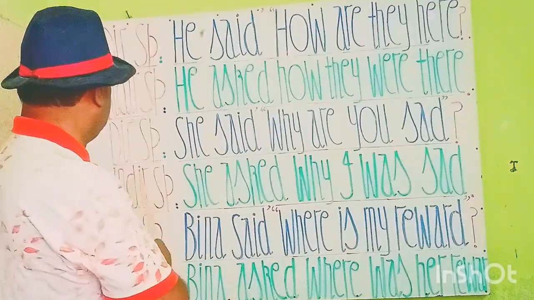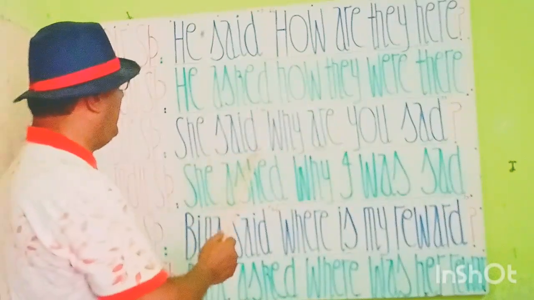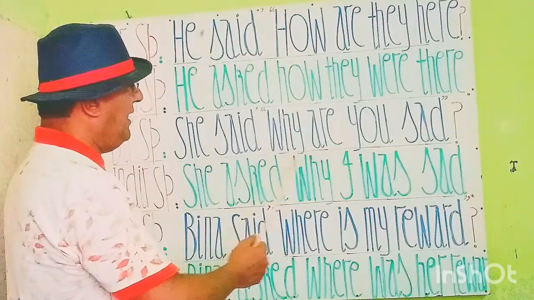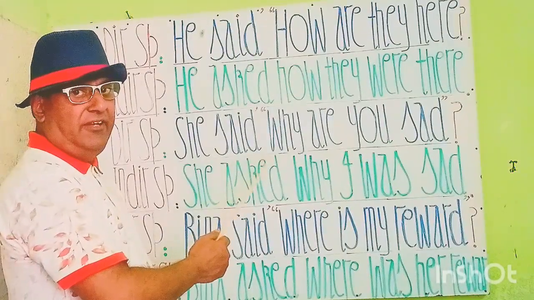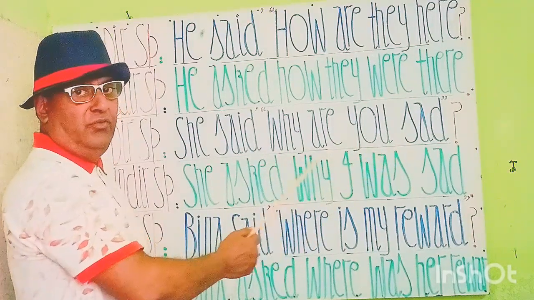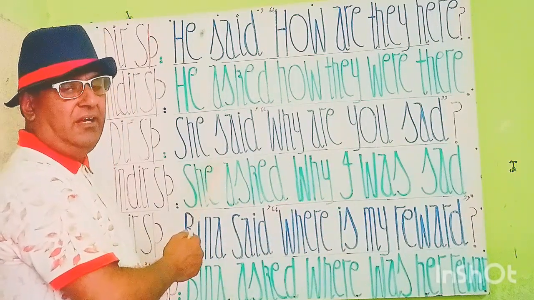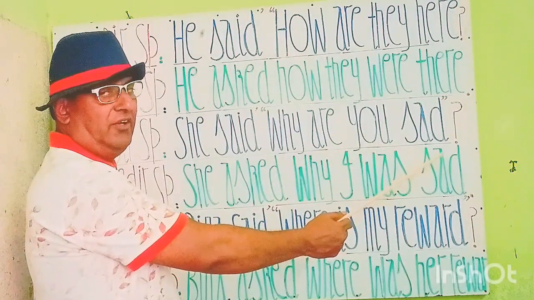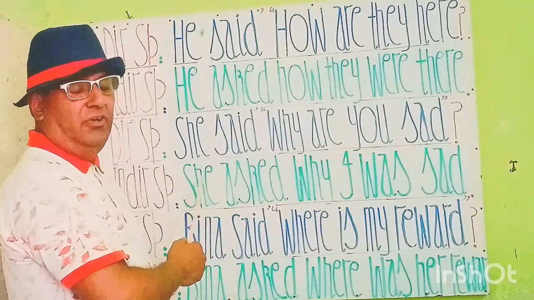आइए अगले जुमले की तरफ बढ़ते हैं। Let's see the next statement in direct speech. You see here my students, the direct speech statement is: she said, comma, inverted comma start, why are you sad, आप गमगीन क्यों हो, interrogative sign, comma close. She said, उसने कहा, why are you sad.